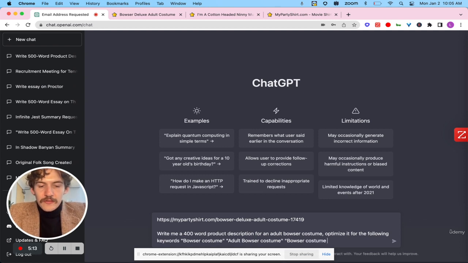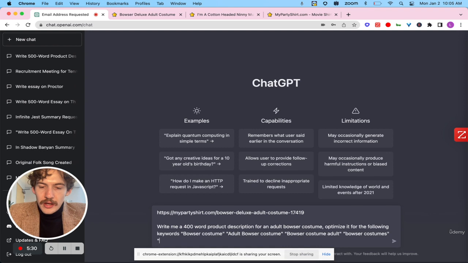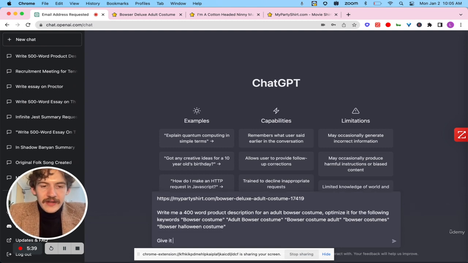Bowser costume adult. It might sound like I'm repeating, but it's really important to include all these variations because human beings type different things into Google, and you want Google to index and bring up your site or the site of the company that you have been hired to create traffic for. And Bowser Halloween costume.